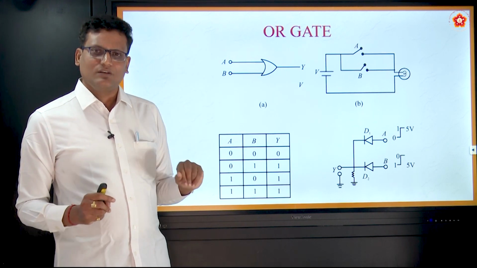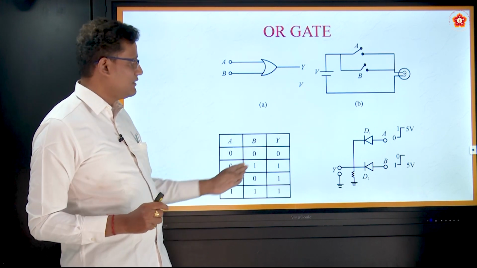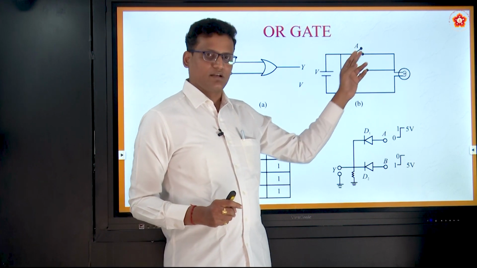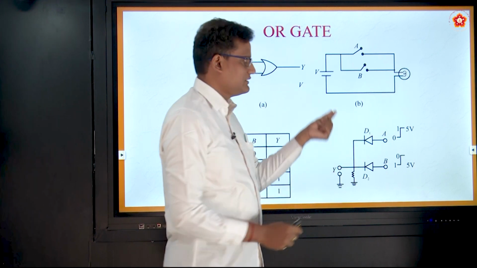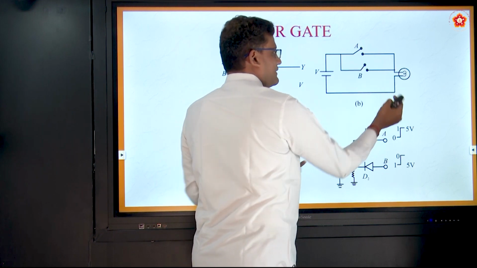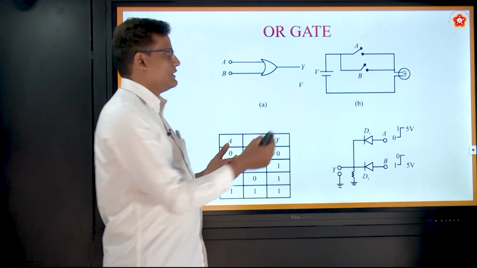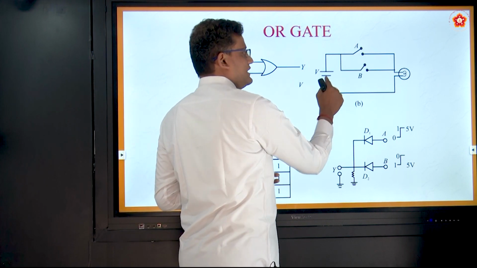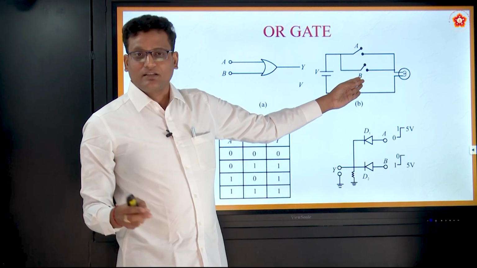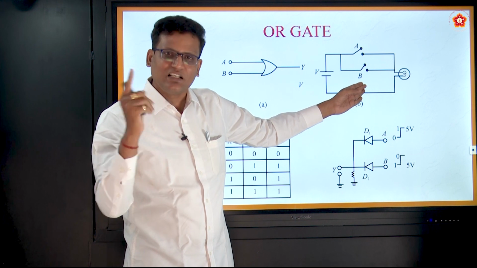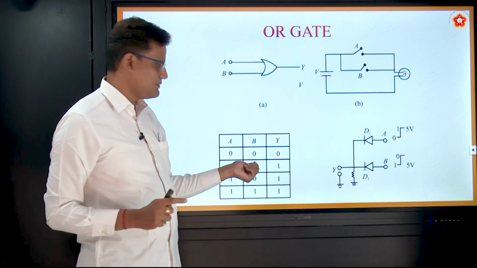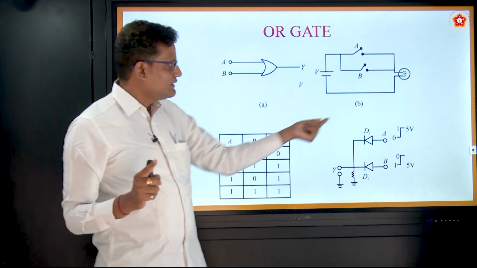In the earlier slide also we have seen this. Instead of just mentioning it in truth table manner, they have used some switches here. Here is an electric bulb, there is a voltage. You see this? There are two paths so that the bulb can glow. The voltage is applied here. If the switch A is closed, the energy goes, the bulb glows. It is not compulsory that switch B should also be closed. At least one path is enough. If one is closed, meaning truth table value is 1, then the bulb glows.